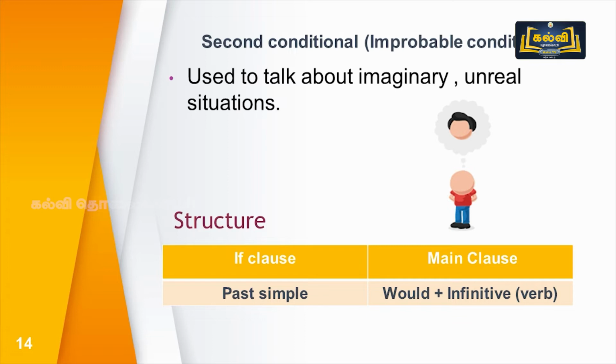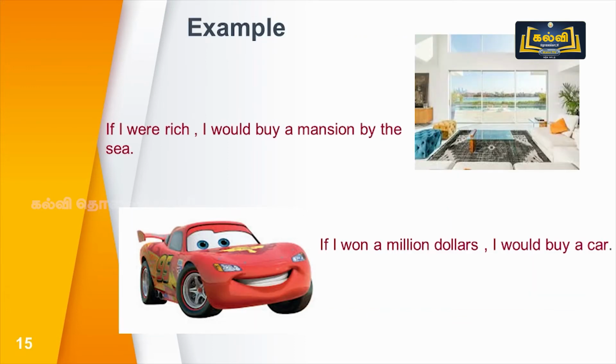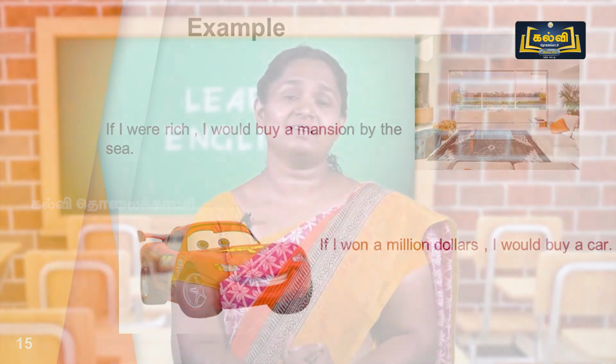Would plus verb infinitive. Example: if I won $1 million, I would buy a car. Did he win $1 million? No. He is imagining. He expects that thing to happen. So if I won $1 million, I would buy a car.